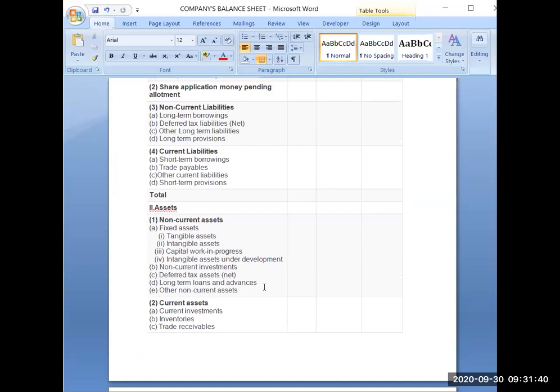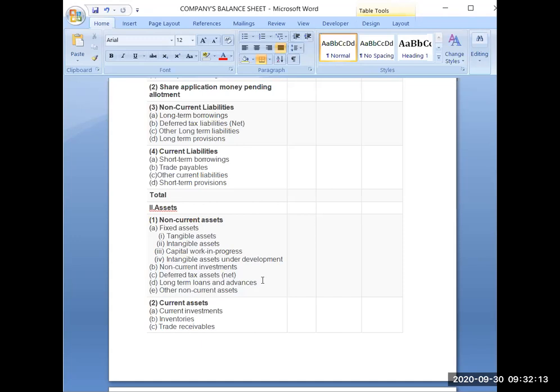But if you are giving a loan to someone for long term, for more than 1 year, or if you are giving some advance to someone from which you will get benefit after 1 year or more, then you can say that it is my long-term loan or advance. That loan which you are giving to someone else for long term will obviously be your asset. And what type of asset will it be? It will be your non-current asset.